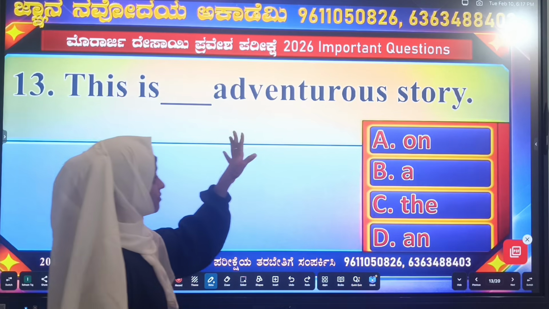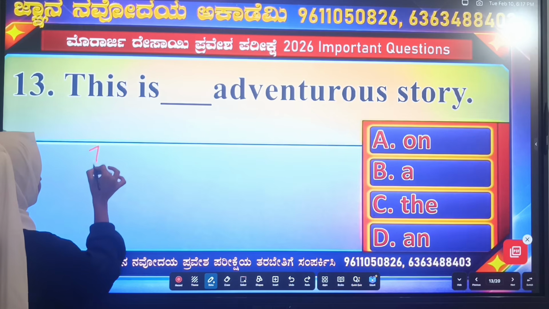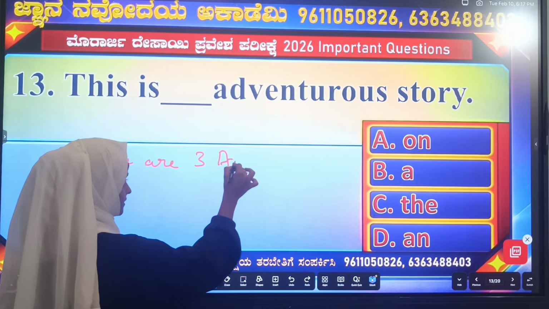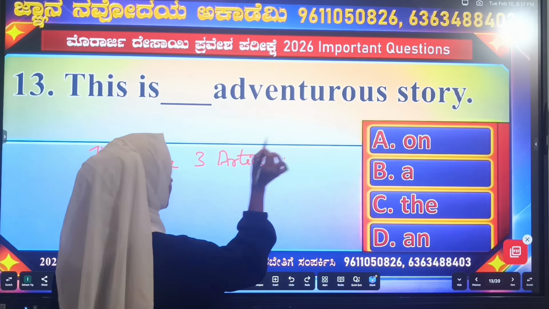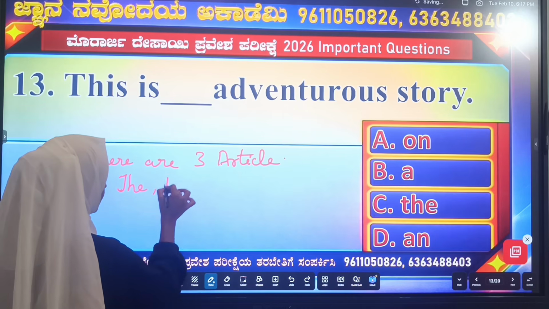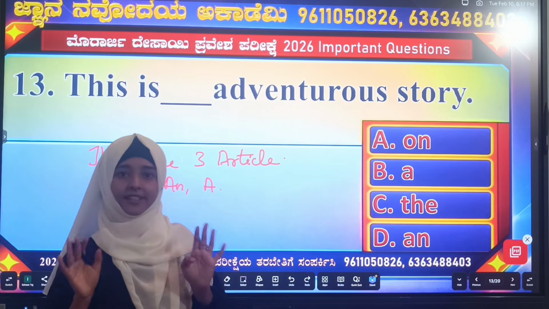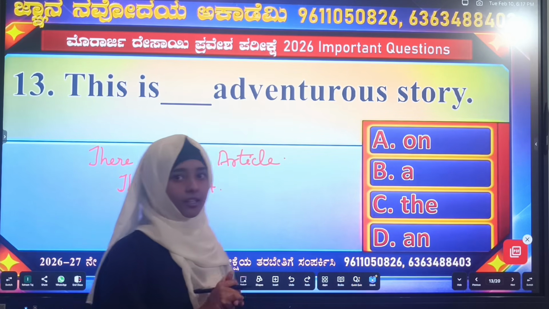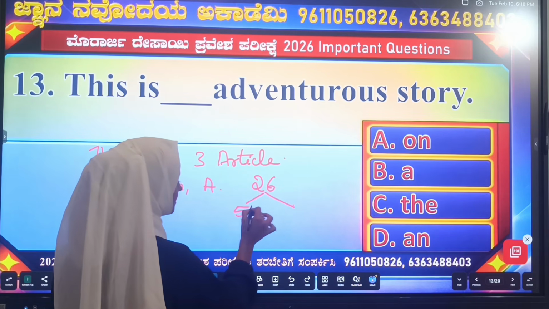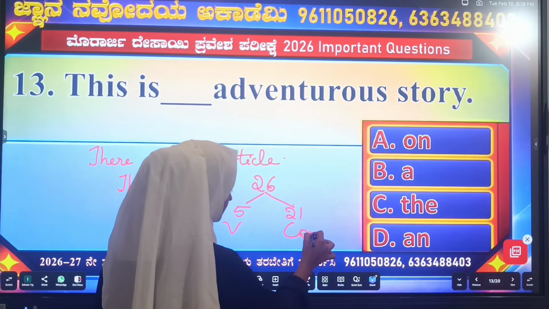This is dash adventurous story. We know the articles. There are 3 articles. Which are they? They are a, an, the. We know that English has 26 alphabet letters. In 26 alphabet letters, 5 are vowels, 21 are consonants.